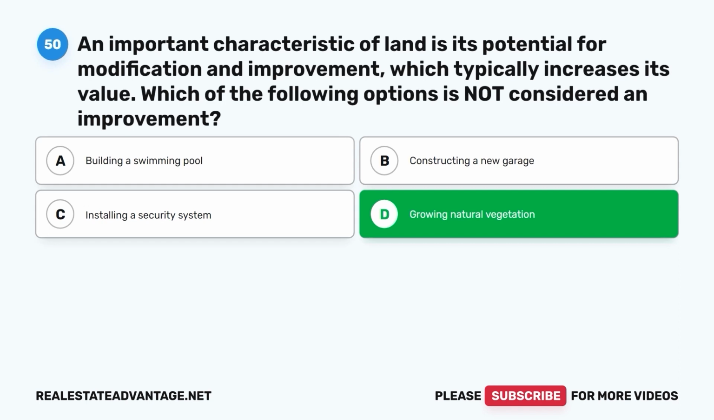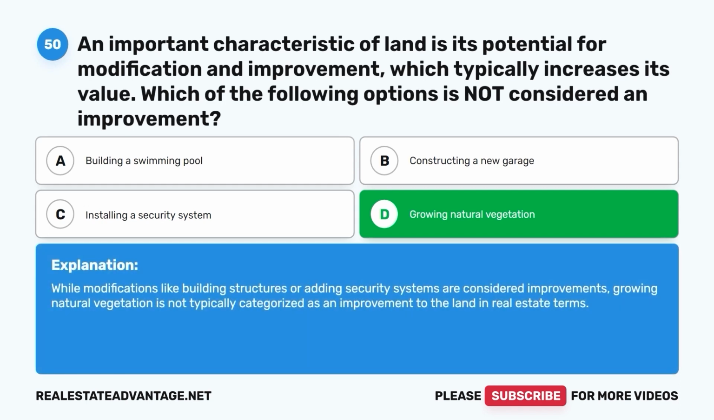Growing natural vegetation. While modifications like building structures or adding security systems are considered improvements, growing natural vegetation is not typically categorized as an improvement to the land in real estate terms.